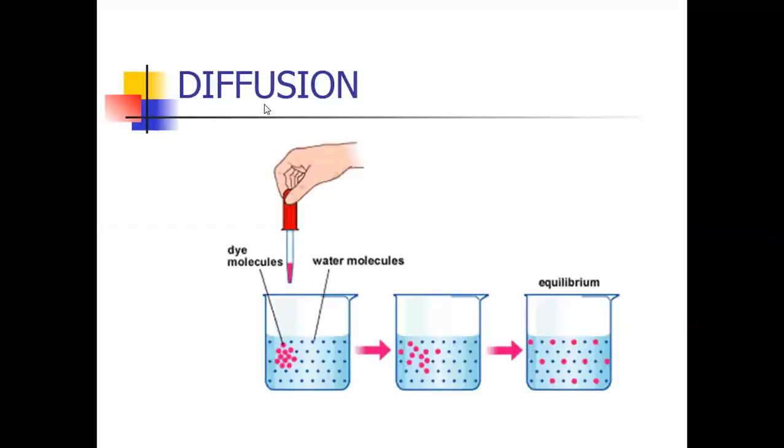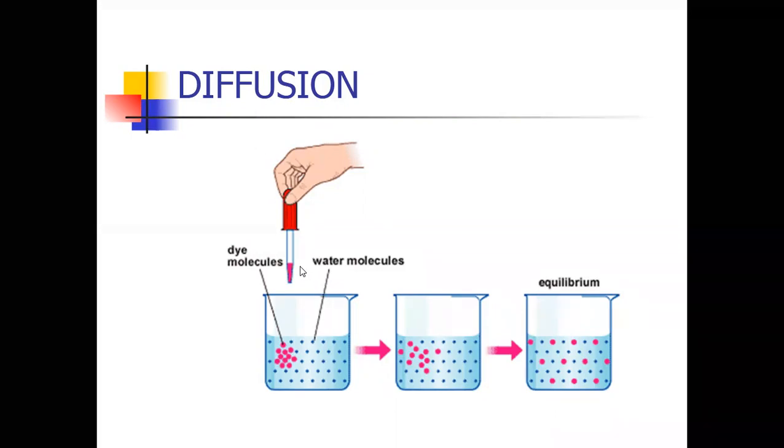Diffusion means high concentration of liquids, ions, or gases moves to low concentration without any energy.